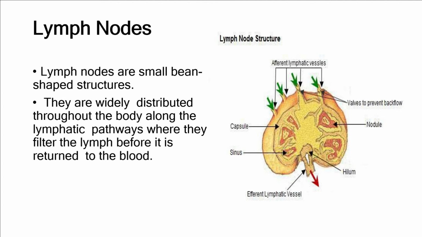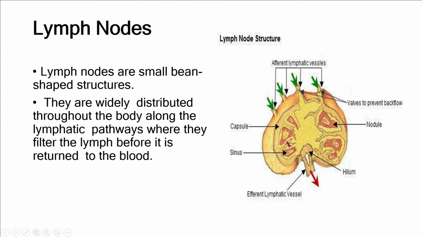For example, these are the afferent lymphatic vessels, the vessels that collect the lymph from the tissue fluid, and this fluid enters the lymph node.